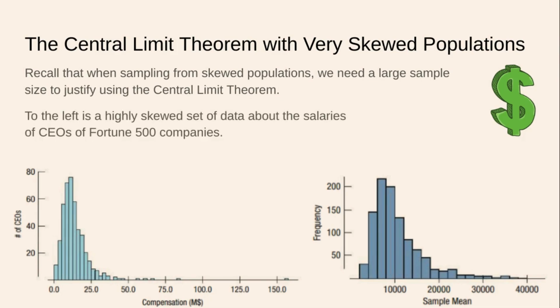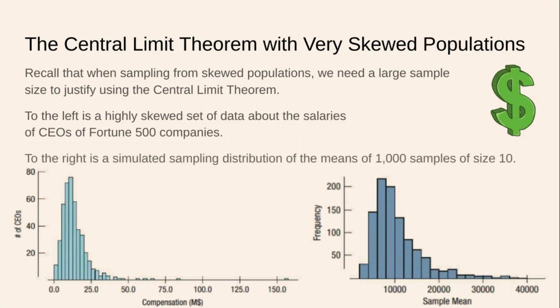So to the left is a highly skewed set of data about the salaries of CEOs of Fortune 500 companies. This is straight out of your textbook. And to the right is a simulated sampling distribution of the means of 1,000 samples of size 10. All right, so how do we get from these data over here to this distribution over here? Well, what we did is we sampled 1,000 samples from this set of data over here. Each of those samples had a size of 10.